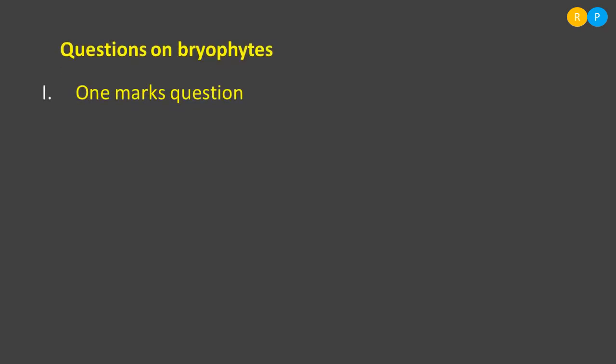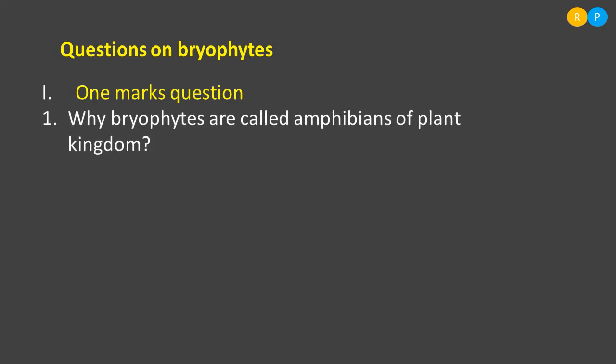So first I have listed 1 mark questions, only a few questions. One of the questions is, why are bryophytes called amphibians of the plant kingdom? For each of the plant groups, we call them by some common terminologies. One of the common terminologies we use for bryophytes is amphibians of the plant kingdom.